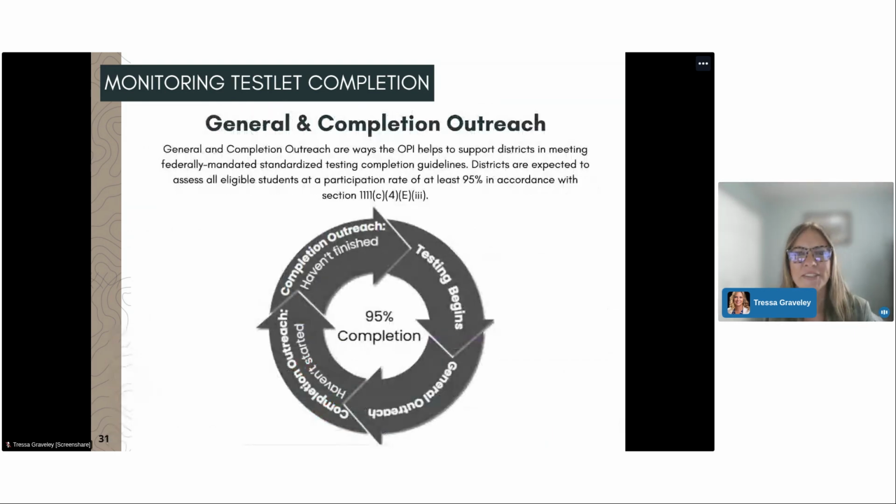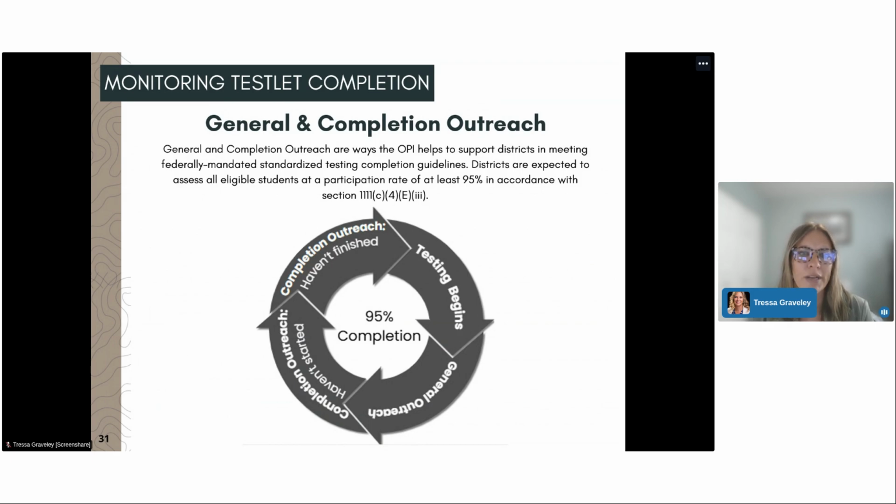As a reminder, the OPI sends out general and completion outreaches as a way to help support districts in meeting federally mandated standardized testing completion guidelines. At the beginning of a testing window, general outreach is sent to system test coordinators with tasks to complete and notification that the window has been opened.